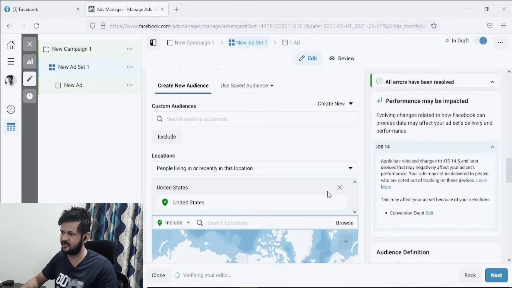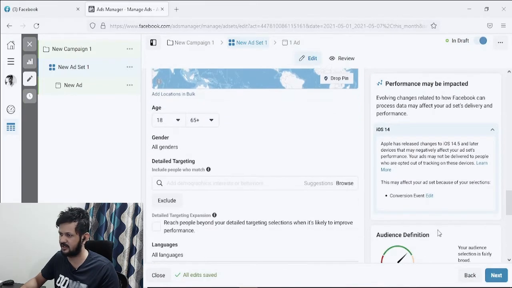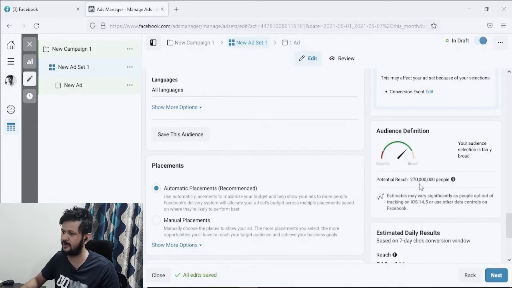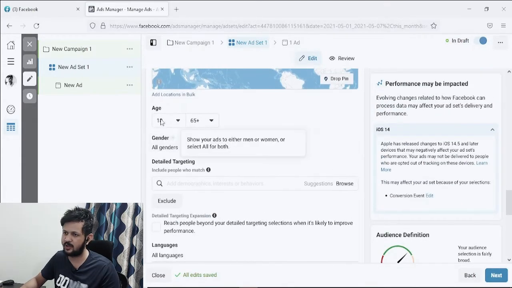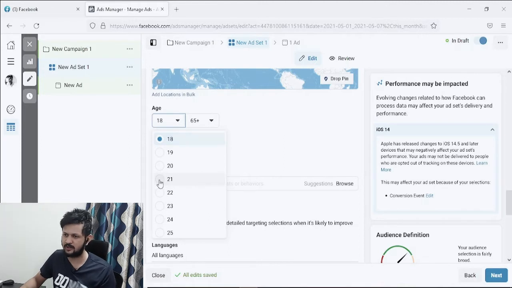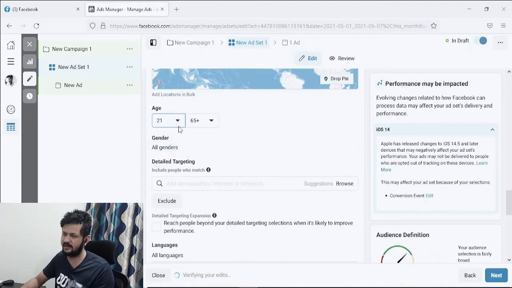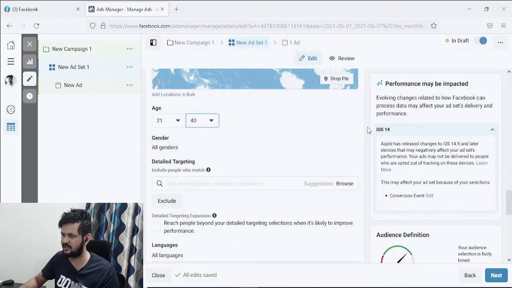So location target is set. US total, if you see, is around 270 million people. Then, coming to age level targeting, since it is an MBA program, it is mostly for graduate level people, so you would select 21 to let's say 40 or 35, whatever you want to go ahead with. I'll just select 21 to 40 for this case.